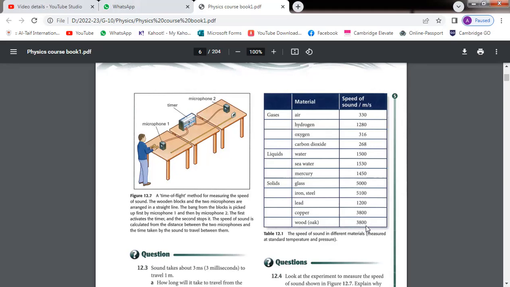You can see that the speed is highest in steel or iron, and the least in carbon dioxide. You can see this in the table.